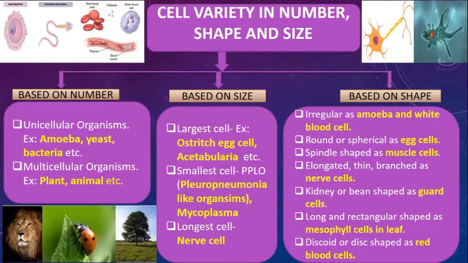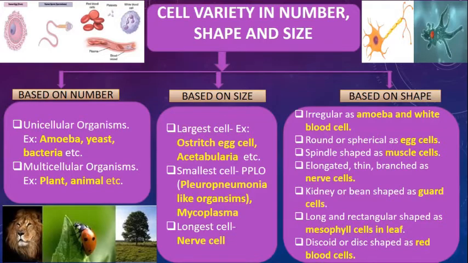Now based on shape, cells are of various shapes like irregular, which you will see in the amoeba and white blood cells. Round or spherical, you will see in the egg cells. Spindle shaped cells are observed in the muscle cells. Elongated, thin and branched cells are the nerve cells. Here the structure of this nerve cell is given. You see the image.